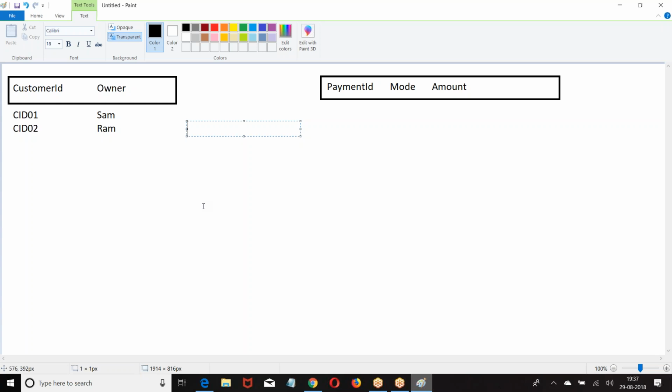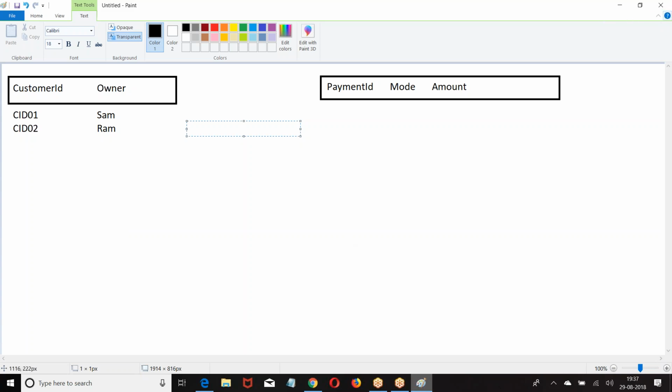Are you getting? In the credit card object, name of the customer, credit card number, expiry date, issue date, and CVV number. In the payment object, on this credit card, payment 1, payment 2, payment 3, payment 4. Are you getting my point? So the master detail relation is basically used for creating a one-to-many relation.